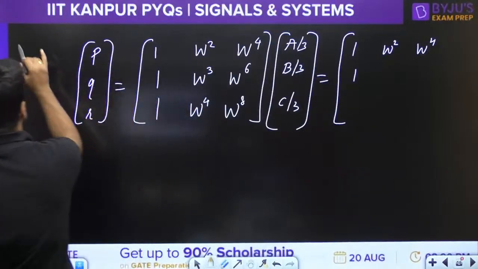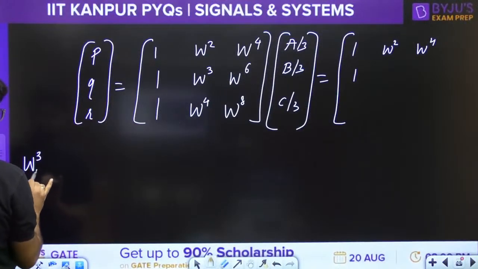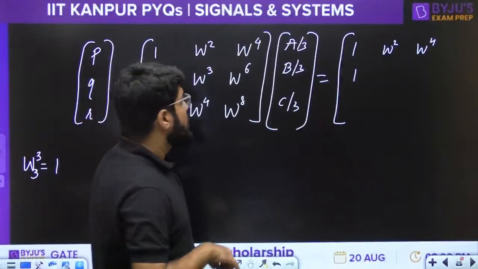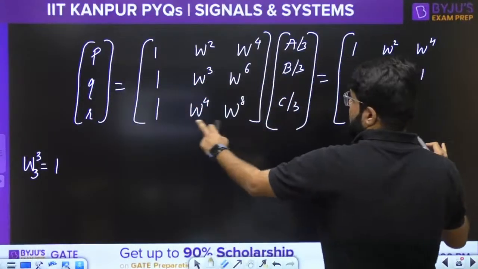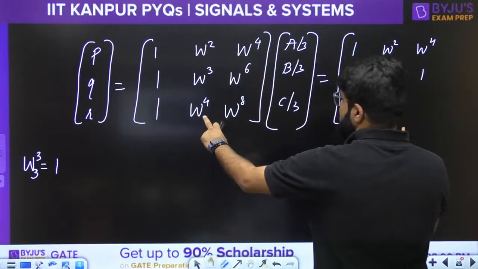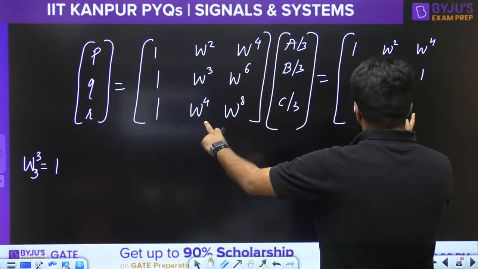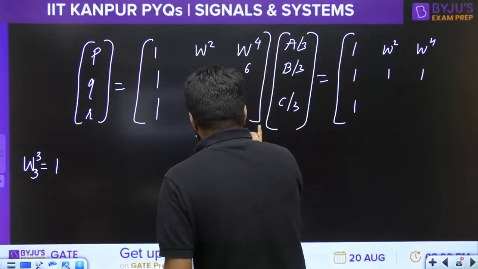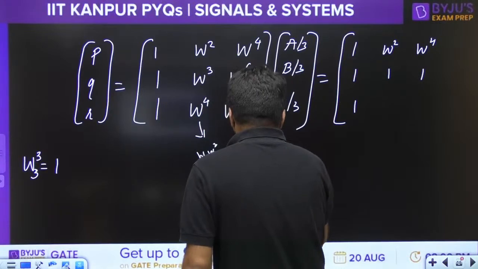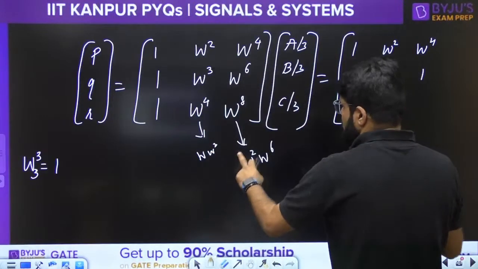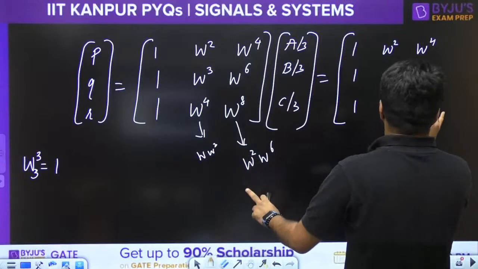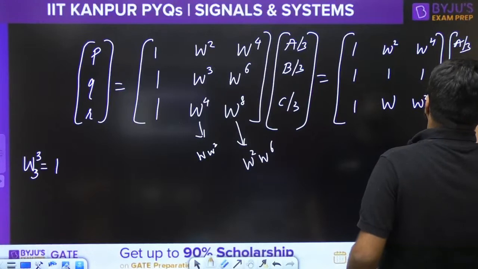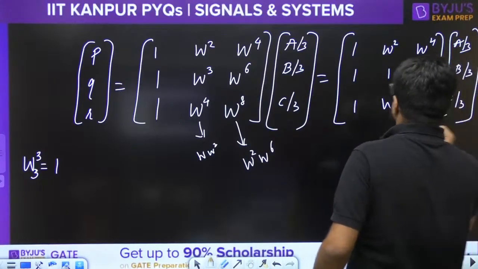So here, all the w cube will be 1, because it is the cube of w3. So this is 1, this is 1. Then this is 1, w power 4 is 1 into w. What will we write for this? This is w into w cube, so this is w. This is w square, w power 6. So w cube is 1, w. W power 6 will also be 1. So this is w square. This is w square. A by 3, B by 3, C by 3.